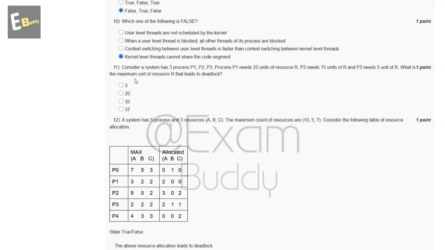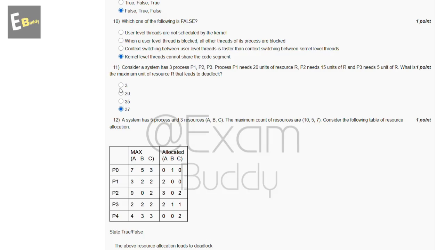Now the 11th question is: consider a system that has three processes P1, P2, P3. Process P1 needs 20 units of resource R, P2 needs 15 units of R, and P3 needs 5 units of R. What is the maximum units of resource R that leads to deadlock? So these are the options and the answer of our 11th question is B, 37.